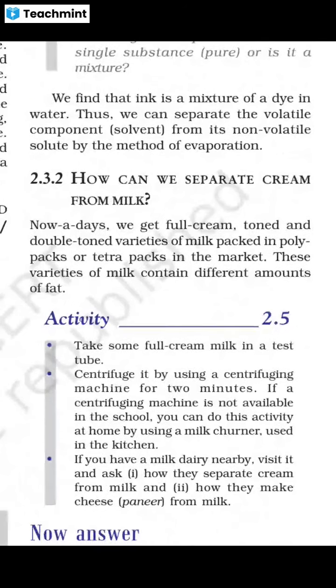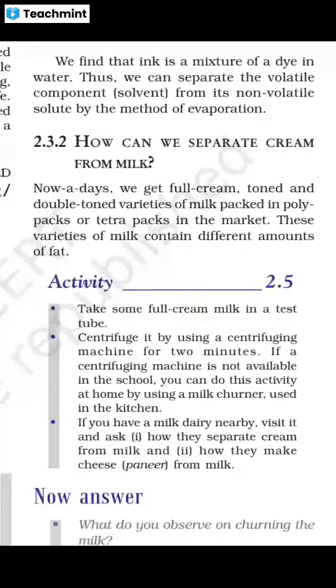How can we separate cream from milk? You may have heard of the cream coming out from milk. Nowadays, we get full cream, toned and double toned varieties of milk in polypacks or tetra packs in the market. These varieties of milk contain different amounts of fat, so they may be called no cream, full cream, toned, double toned, etc.